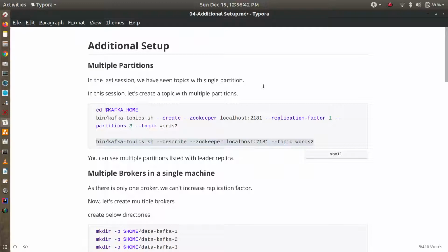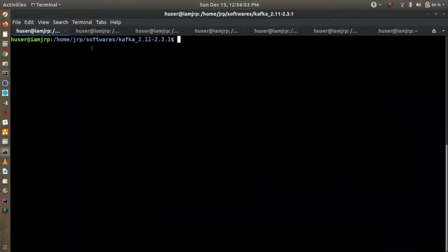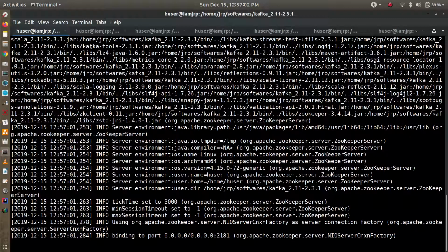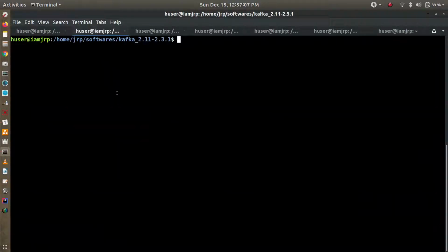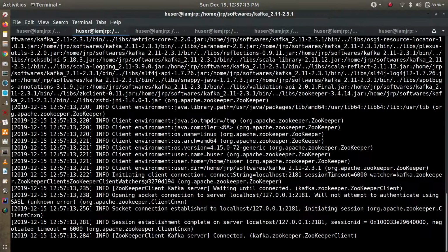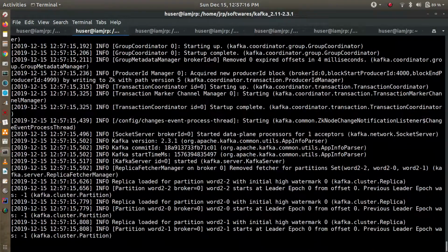Hello friends. In the last session, we have seen topics with a single partition. In this session, let's create a topic with multiple partitions. So here let's first start the Zookeeper. Zookeeper has been started on port 2181. Then let's start the broker. So now the broker has been started.